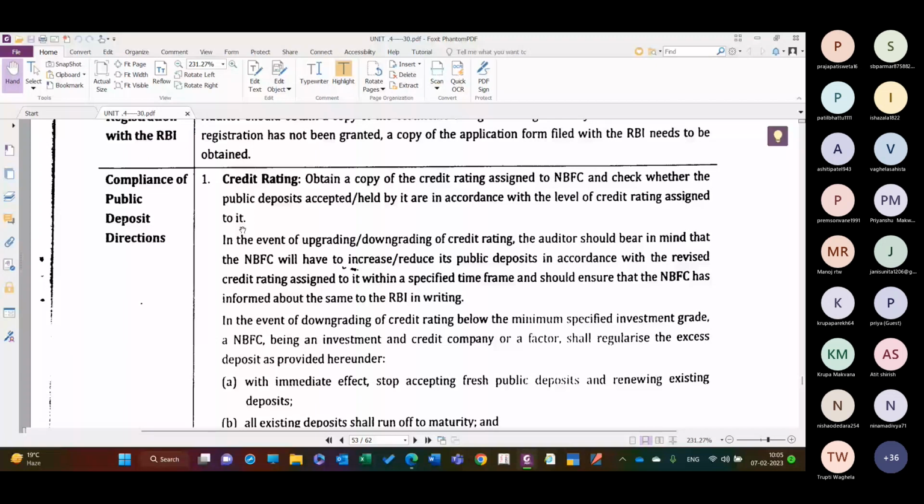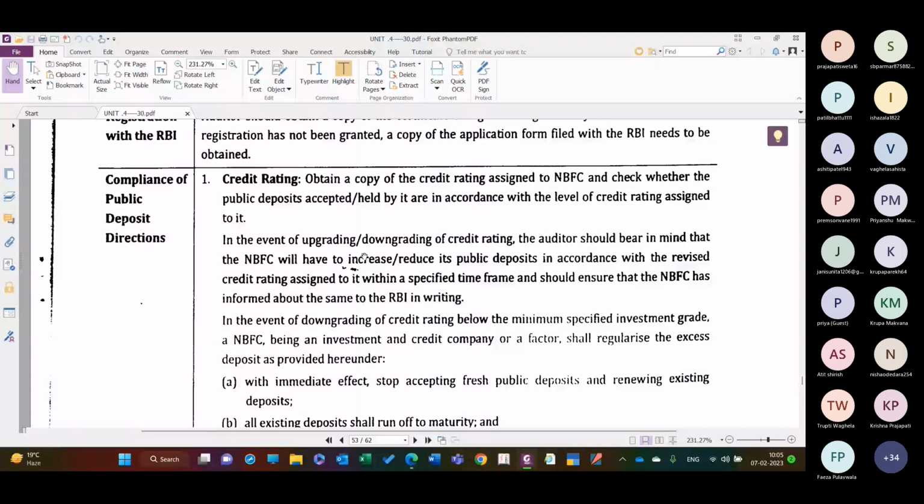तो जब भी credit rating either upgrade होता है, you can also increase the public deposit if the NBFC wants. And if the credit rating is upgraded, so earlier it was A+ credit rating, फिर उसमें से A+ से A++ कर दिया है, so credit rating has been upgraded, then they can accept more amount of public deposit because there are sufficient securities available to the depositors, so they can increase if they want. But if the credit rating